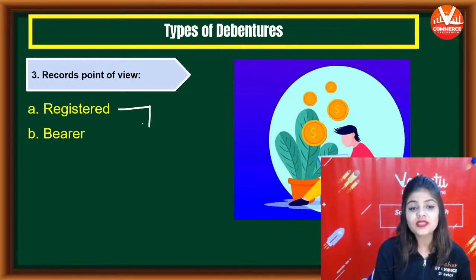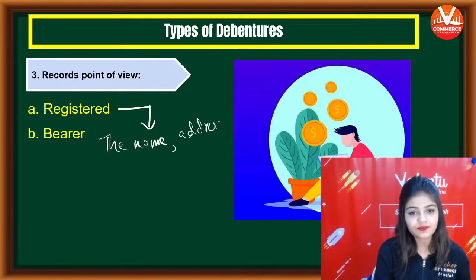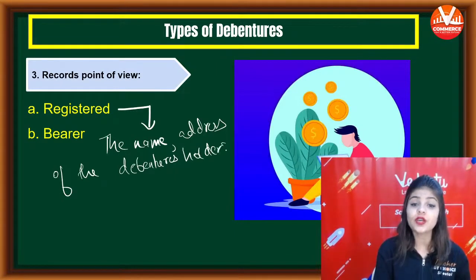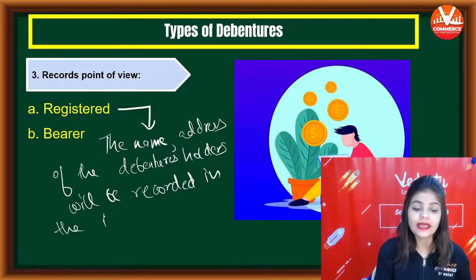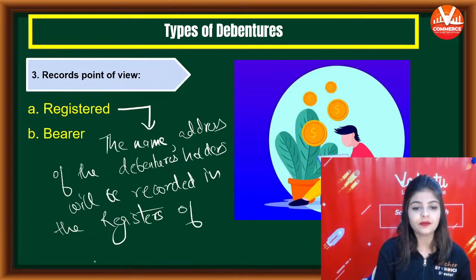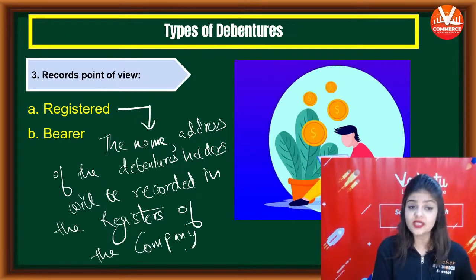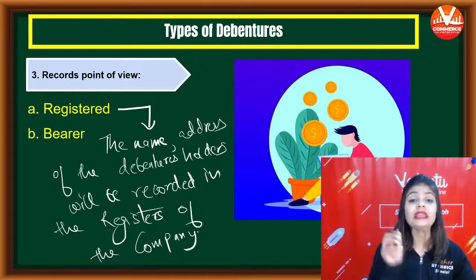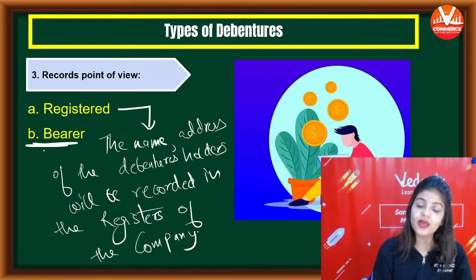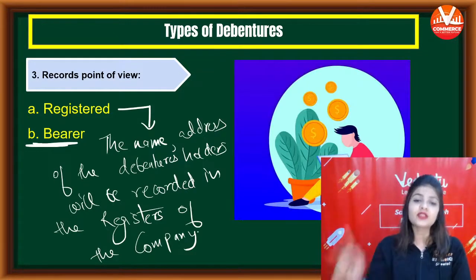And bearer debentures are those in which the name and address of the debenture holder are not recorded in the registers of the company.